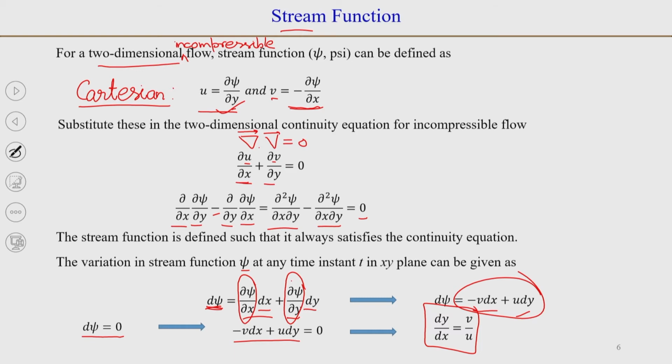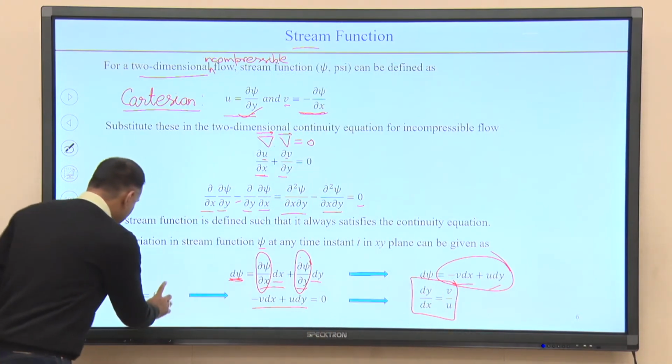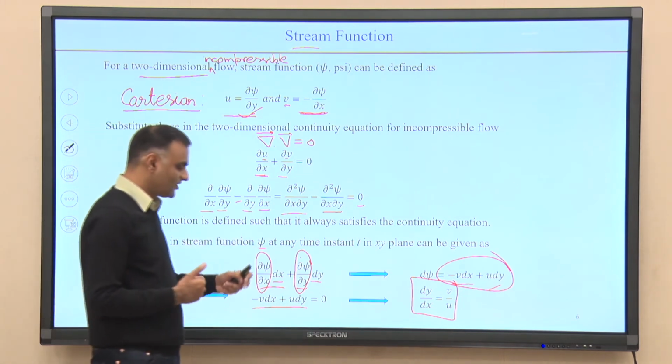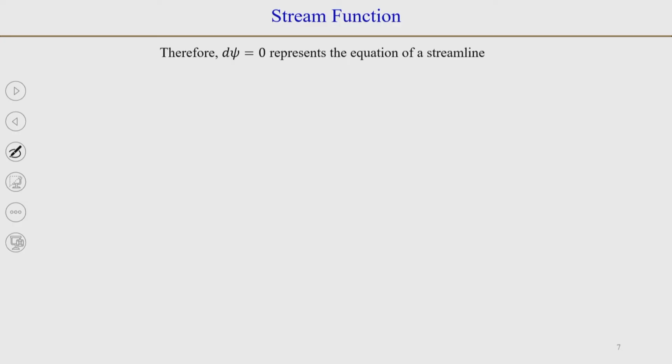So, this equation d psi is equal to 0 basically represents the equation of a streamline for a two dimensional incompressible flow.